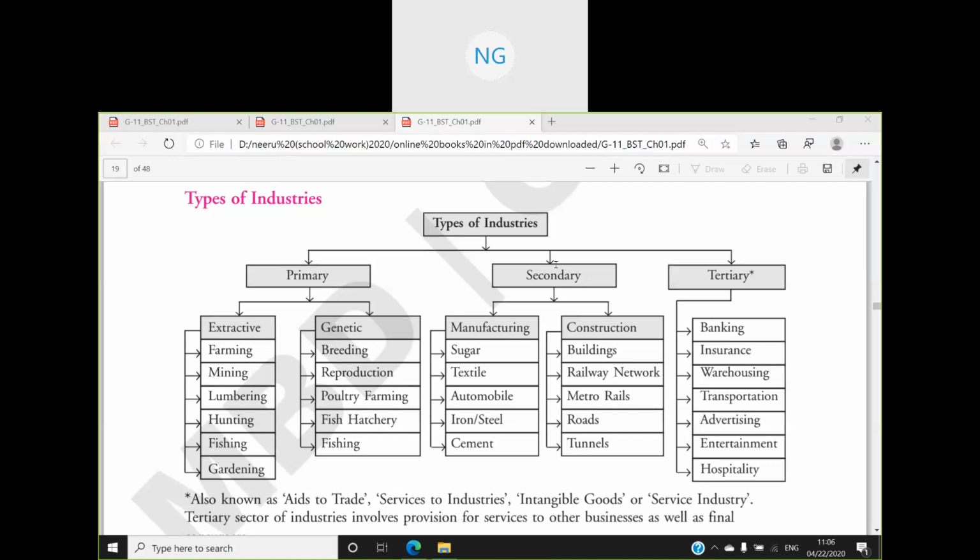And till the time the customer is purchasing his product, he needs to store that product. Where will he be storing that product? In a storehouse. That storehouse, in business studies terms, we call it a warehouse. So the warehouse facility is given to us by warehousing.